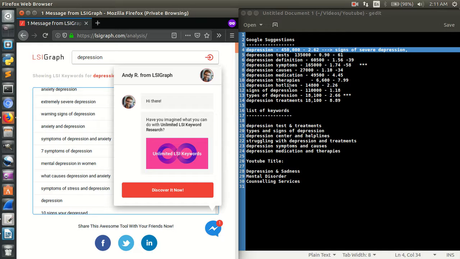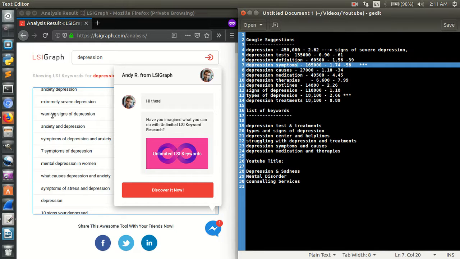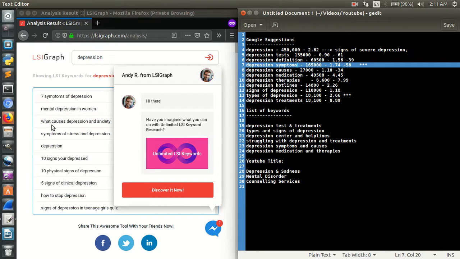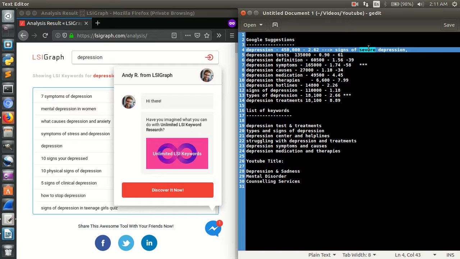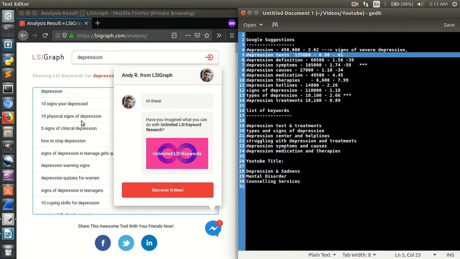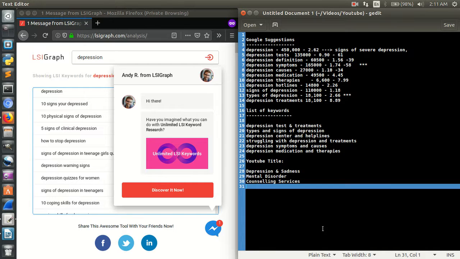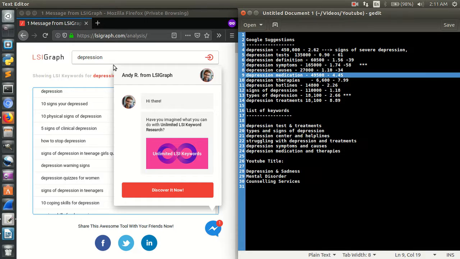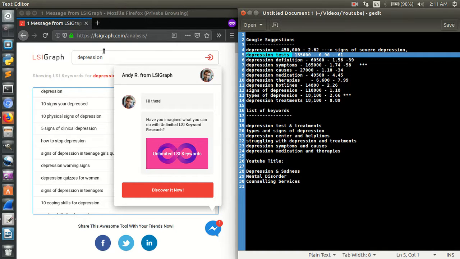So we're going to filter every single word. We're going to check whether every single word is somewhere relevant to the word depression or not. If we find some word relevant, we're going to put it into the list like this, right? The same is applied to every single keyword over here. We will be making a new list for every single thing. For example, let me do one more. Just paste, just hit enter. You don't have to do anything. This tool will do everything for you. There's nothing found, so it is not required. Leave it.